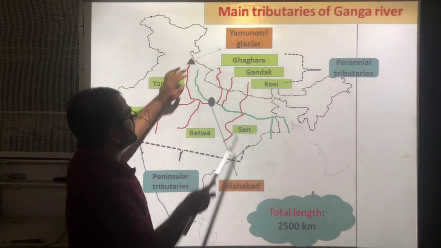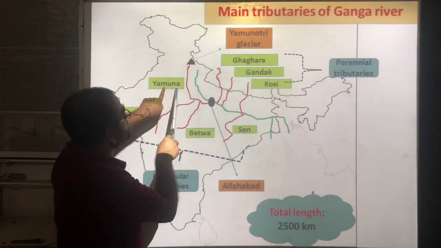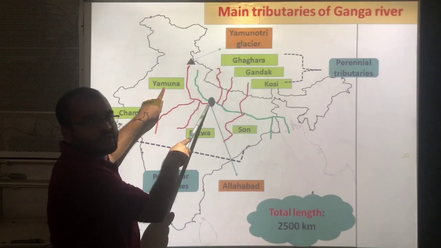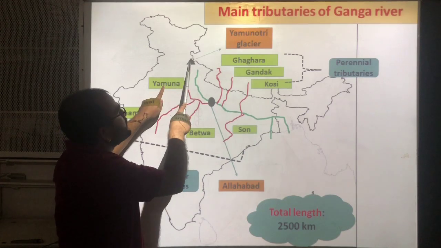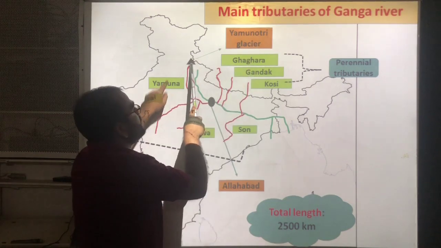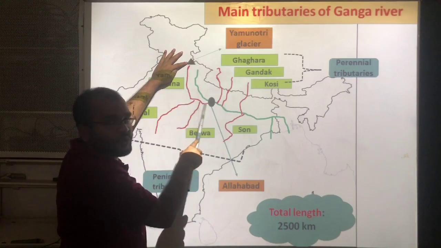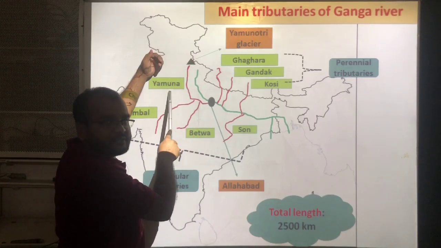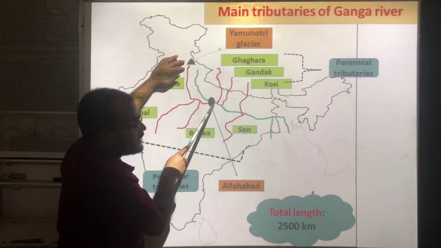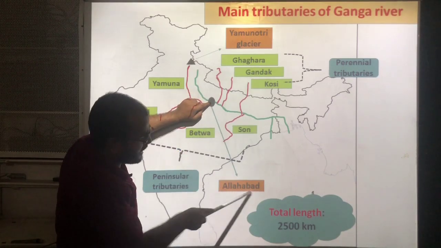Now see here. One more important tributary is Yamuna. You can see here, this is the Yamuna tributary. This river is born at the Yamunotri glacier. By melting of this Yamunotri glacier, one river flows. That river's name is the Yamuna river. And this Yamuna river will join the Ganga river at one place. You can see this black dot. This place's name is Allahabad.